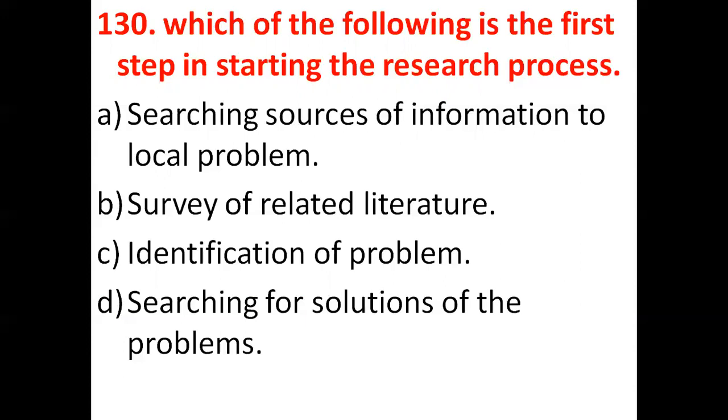First we will identify the problem, then we will prepare the research design, then develop the data collection instrument, then select the sample, then write a research proposal, then collect the data, then analyze the data, and then write the research report. So identification of problem is the first step of the research process.